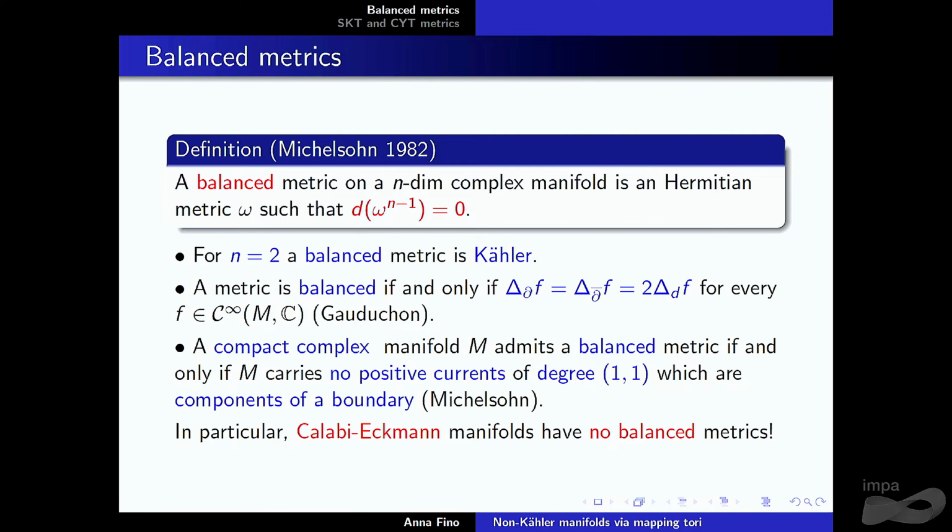But for instance, one can show that the Calabi-Eckmann manifold, a product of two odd-dimensional spheres, cannot have any balanced metric. But this is specifically for the complex structure that you have on the Calabi-Eckmann manifold. You're using that the projection over the product of complex projective spaces is holomorphic. For instance, it's not known if S3 cross S3 has a balanced metric at all.